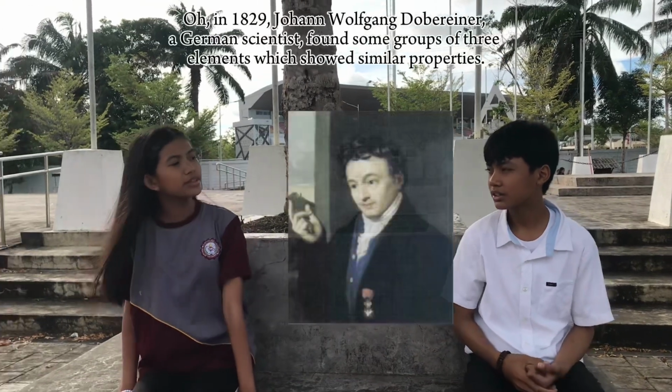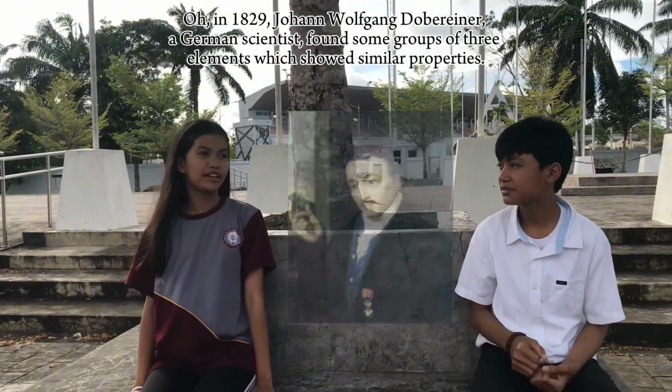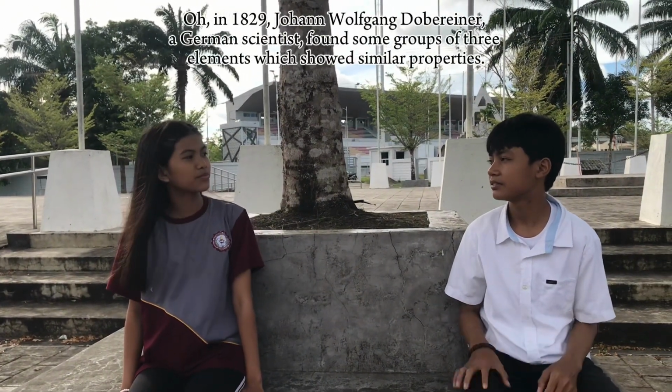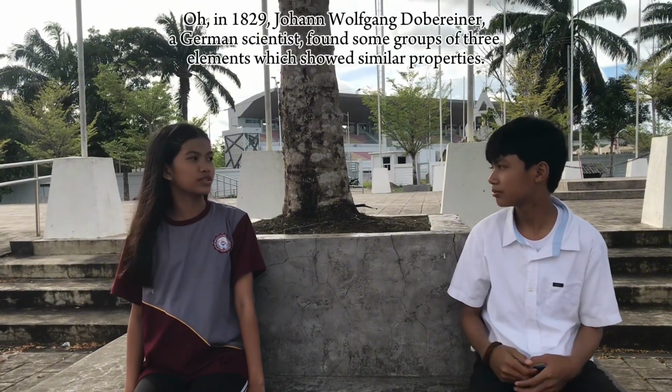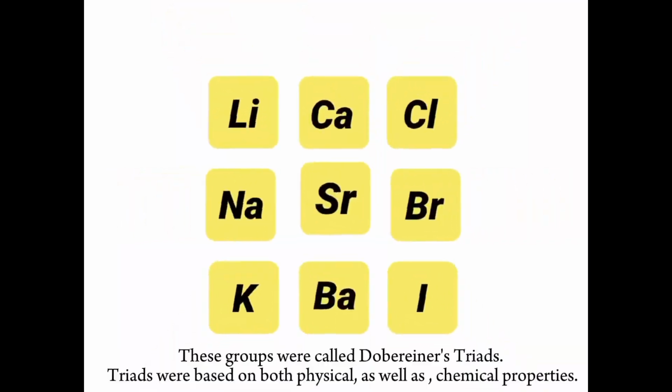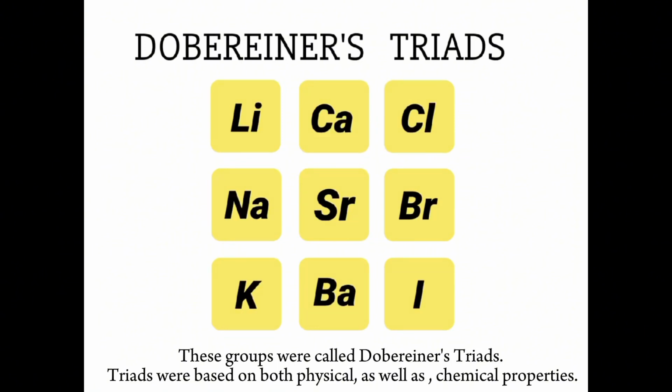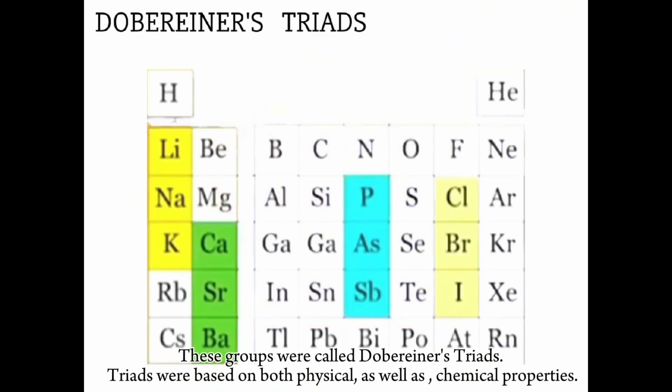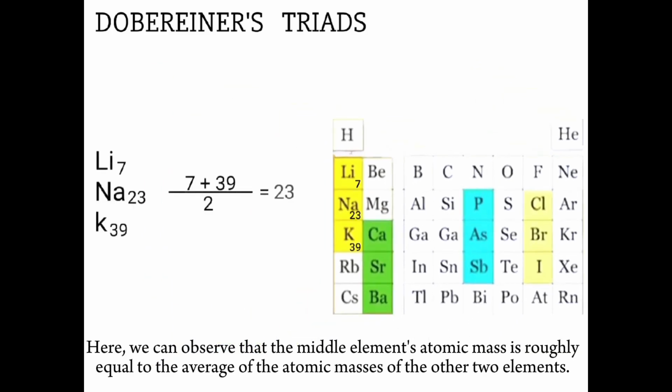Oh, in 1829, Johann Wolfgang Döbereiner, a German scientist, found some groups of three elements which showed similar properties. These groups were called Döbereiner's triads. Triads were based on both physical as well as chemical properties. Here, we can observe that the middle element's atomic mass is roughly equal to the average of the atomic masses of the other two elements.